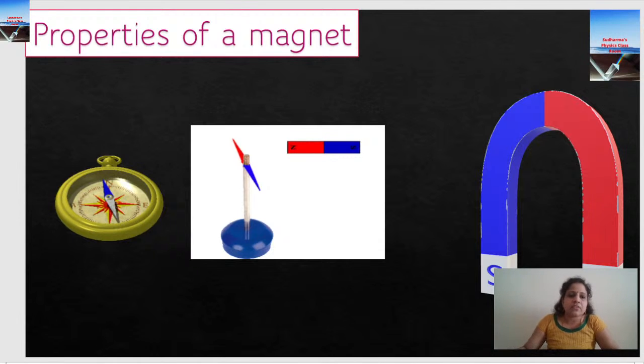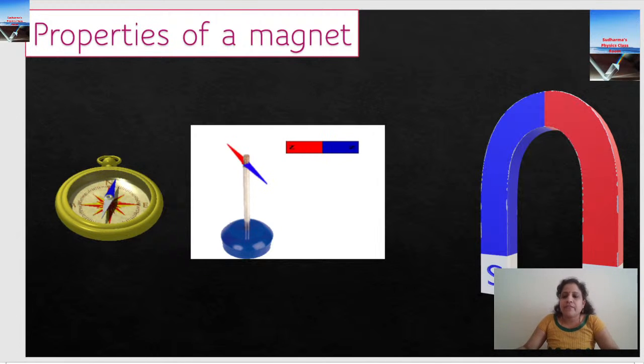So you can see on the screen a bar magnet moving towards the compass needle, right? You can see the red color. Through that red color you can differentiate what pole it is. Okay, so the red one is the north pole of that magnet, and that north pole is repelling the compass needle's north pole. So we can use this compass needle to identify or to feel the presence of a magnetic field.